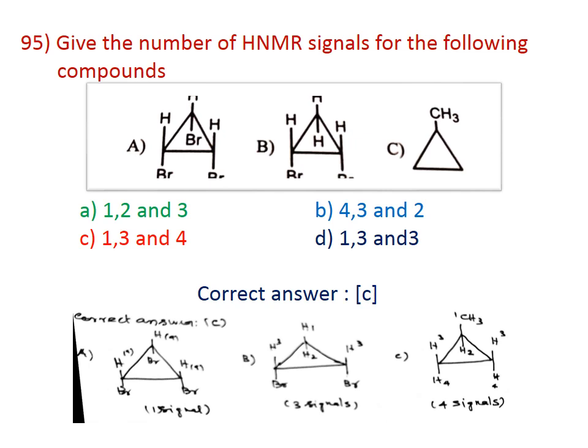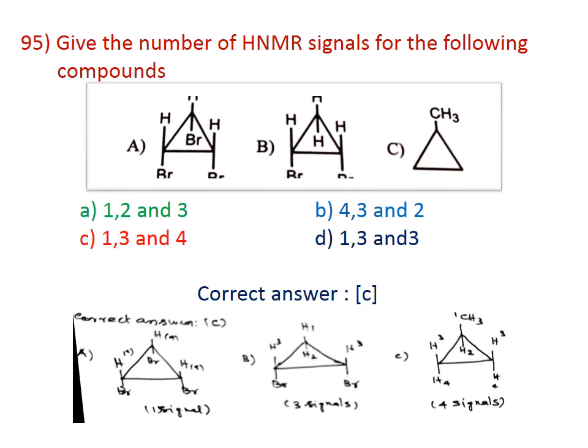Give the number of NMR signals for the following compounds. For compound 1, all the protons are equivalent. It gives only one signal. For compound 2, there are 3 types of protons, H1, H2, H3.